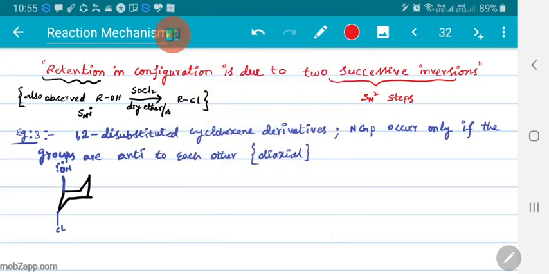So this oxygen is donating its lone pair and this chlorine leaves this position. So nothing but the SN2 path. Now if you have taken NaOH, if you have taken the base NaOH, then there is some sort of small modification. If I have taken sodium